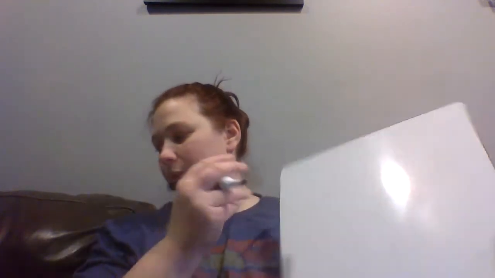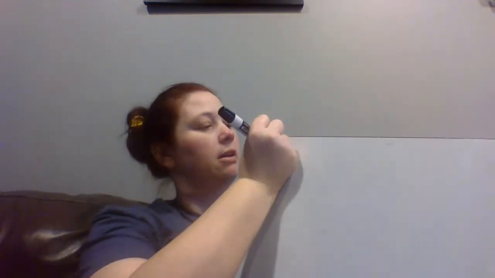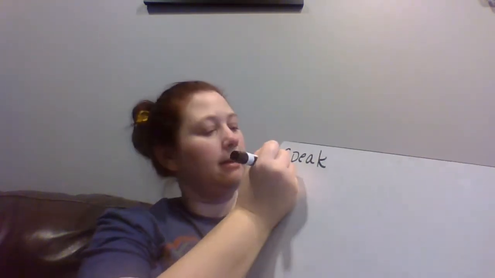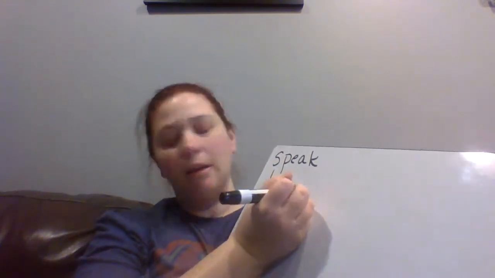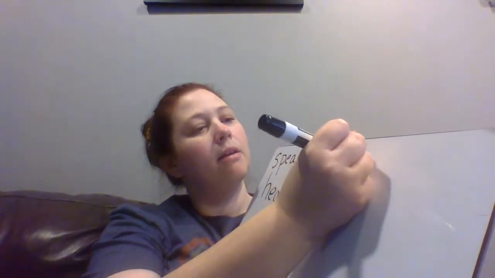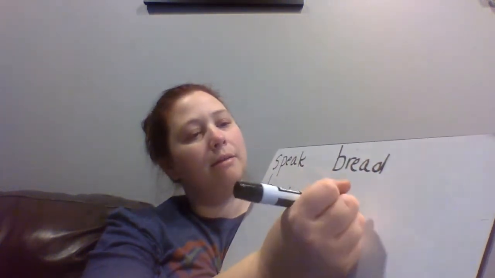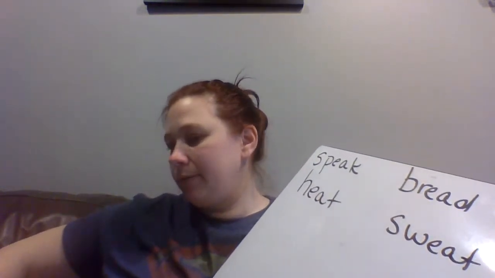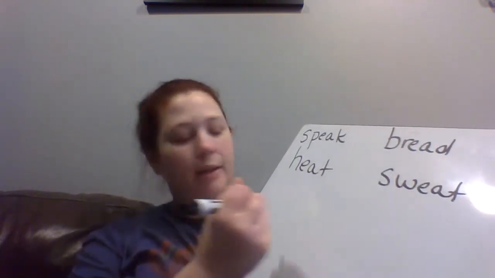All right, remember how last time we learned about that EA digraph and what sound it makes? Let's look at a few other words today. Let's do it this way. Let's look at, we have speak and heat. And then we have bread and sweat. And then we have break and steak.